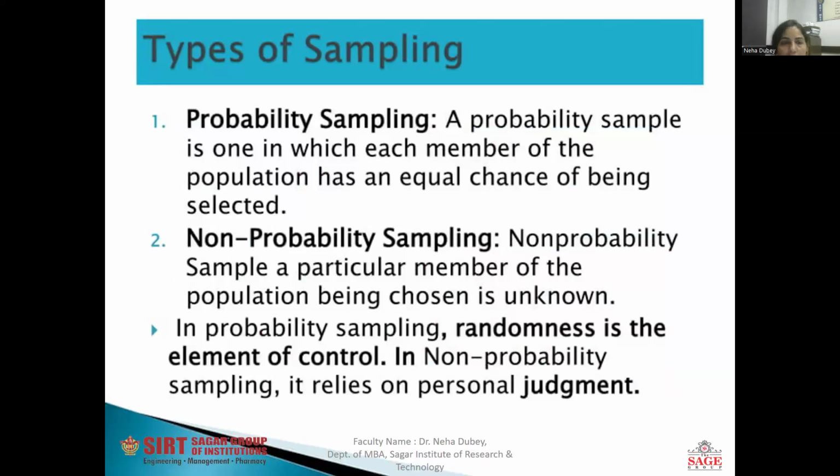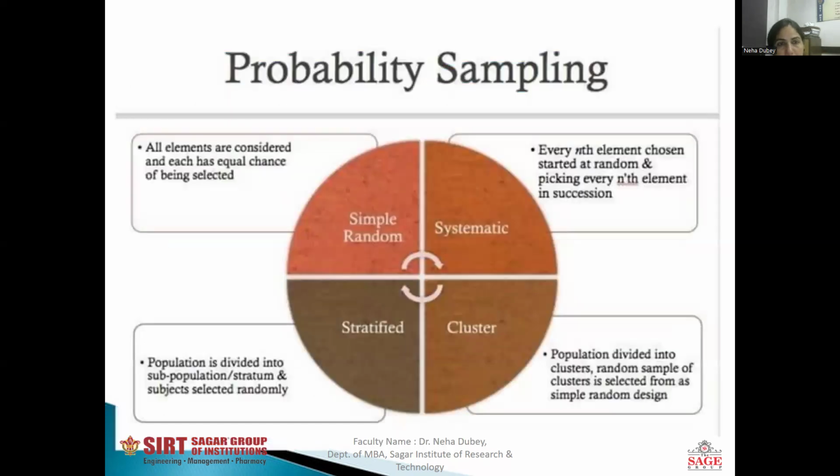A probability sampling is one in which each member of the population has an equal chance of being selected. If I throw a dice, there is an equal probability in each turn to get the one on the top face, right? In non-probability sampling, the chance of a particular member of the population being chosen is unknown. It is not known or prescribed previously, or we can say it is purposive or judgmental sampling.